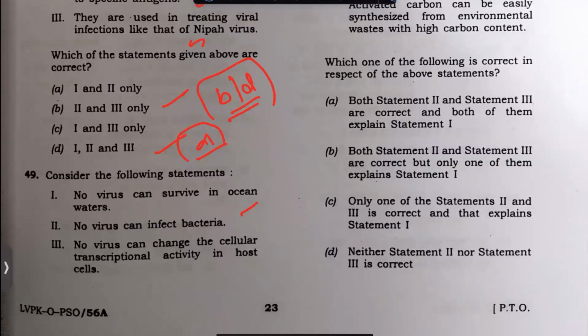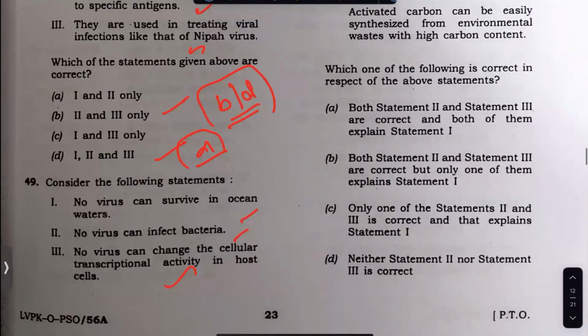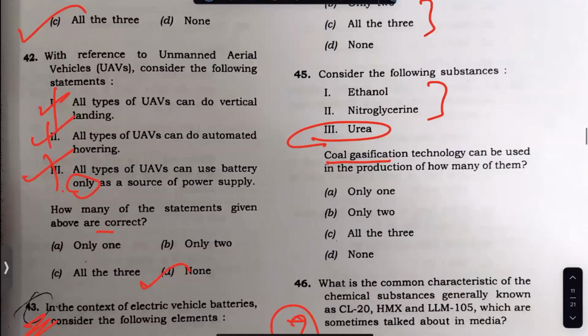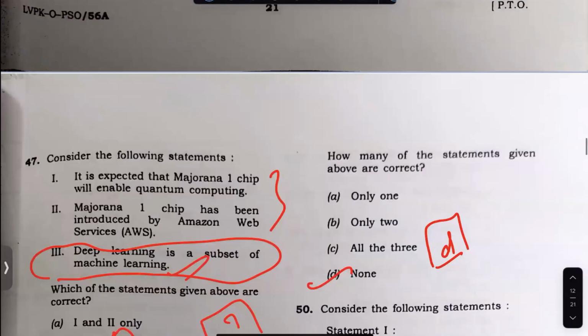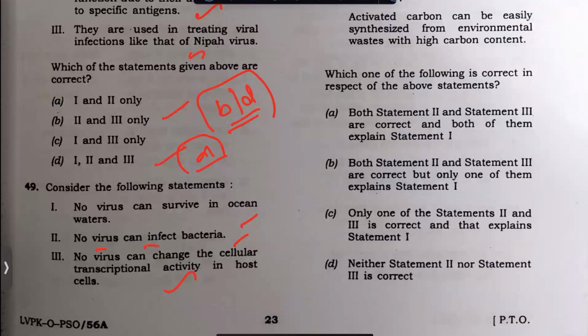No virus. So no virus can change this. All three, none. So you will have no. This is a kind of UAV question, all types of UAV type of question. It is given here. You can check it. It's kind of a no virus can. It's bacteriophage. Its name is itself bacteriophage.